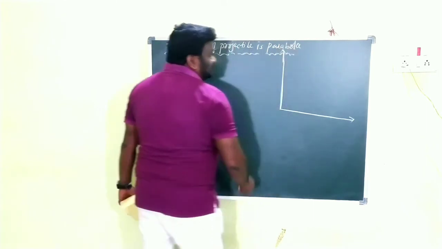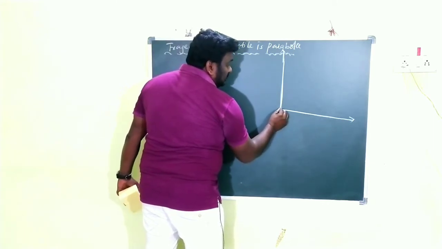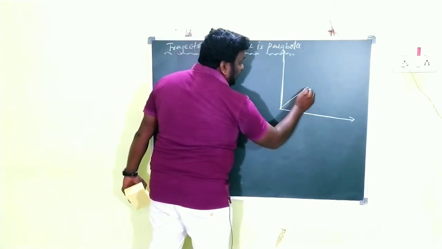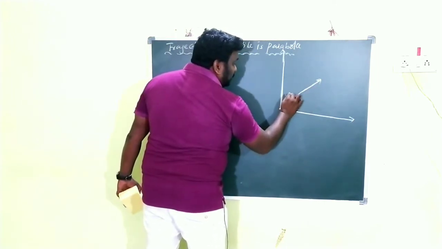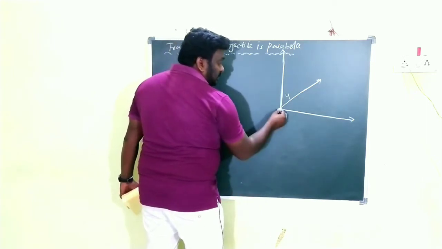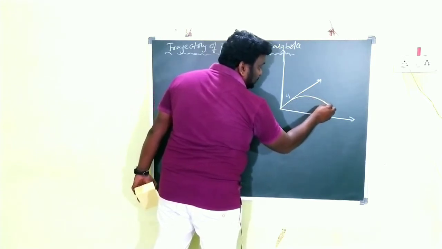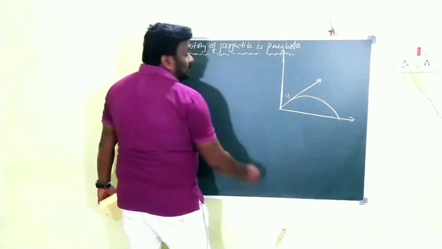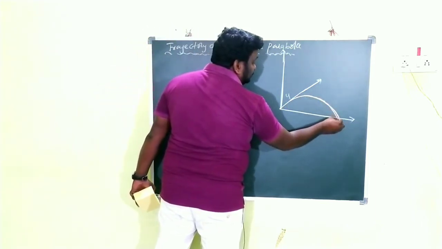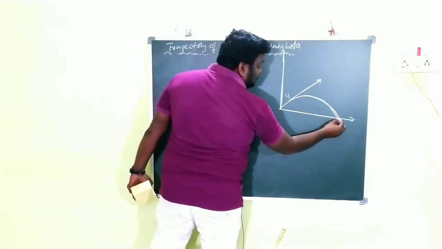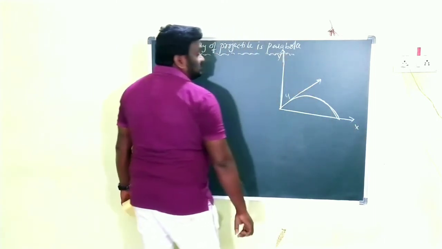Children, at the origin, the body is projected into the air in this direction with velocity u. Under the influence of gravitational force, the body reaches the ground in this path. Clear, children? So it reaches this point on the ground. This is the x-axis and this is the y-axis.